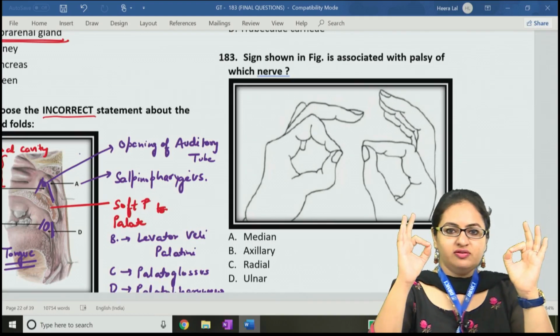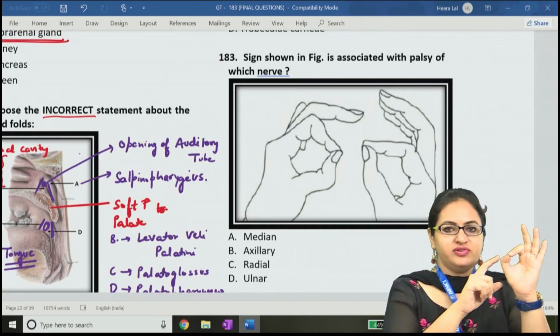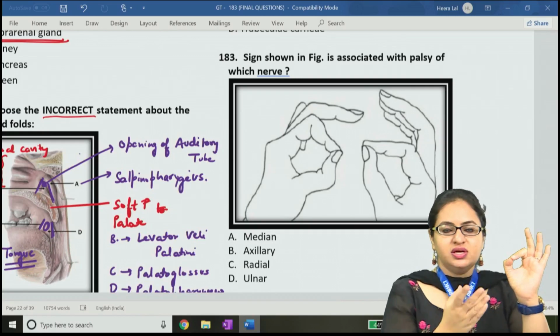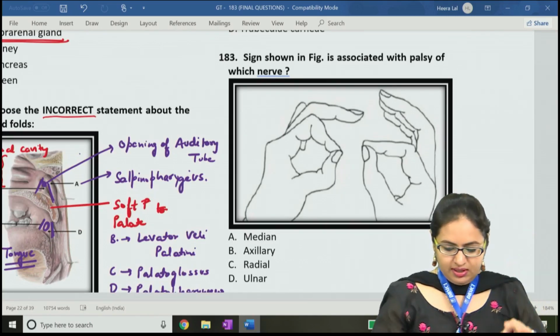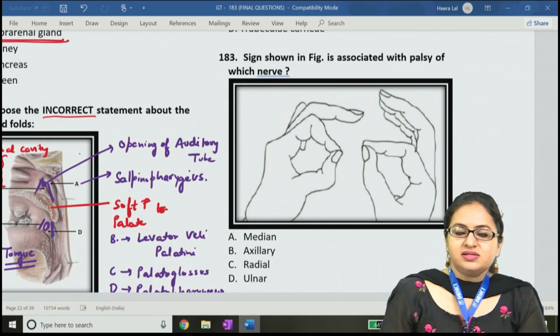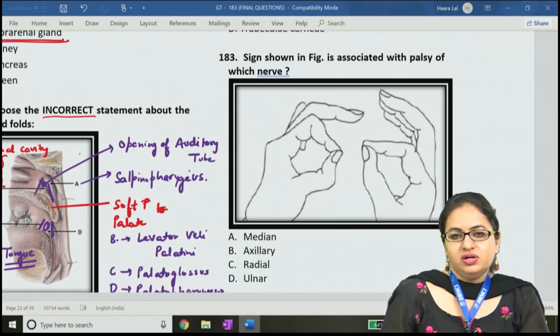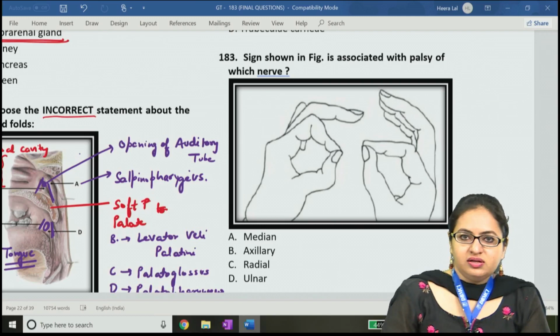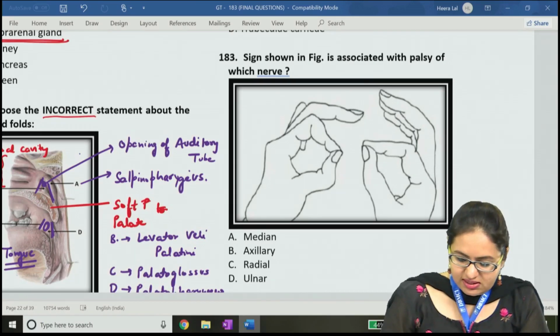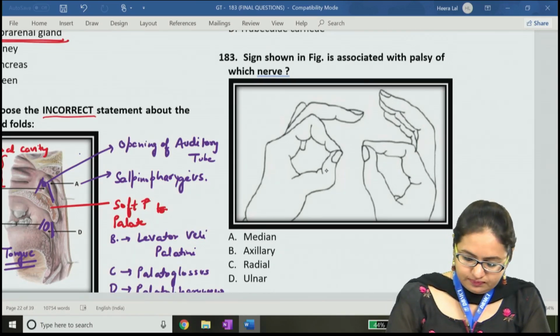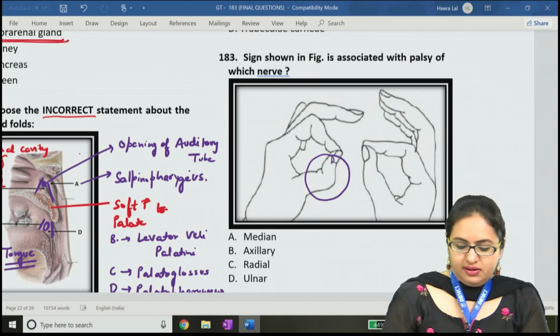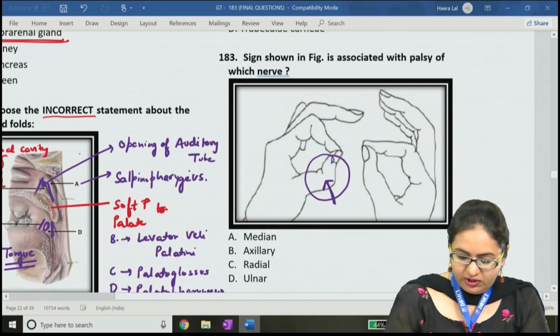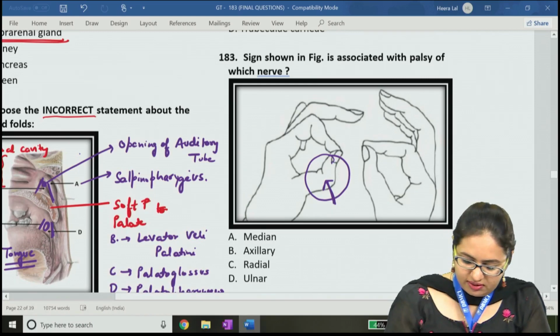So normally we have the pinching movement like this, and if there is a flexion of the thumb over here which is substituting the adduction function, then we say that ulnar nerve palsy is there, the adductor pollicis is involved, and its function is taken over by the flexor pollicis longus. And the same thing can be seen over here. If you see, in this hand the flexion of the thumb is there, which is by the flexor pollicis longus, and it is helping in this kind of movement, and this shows that there is ulnar nerve palsy.